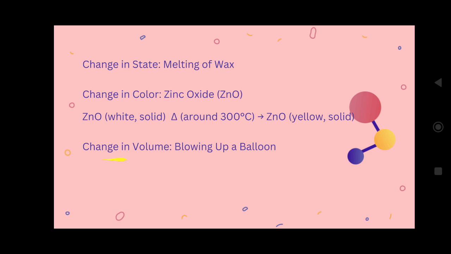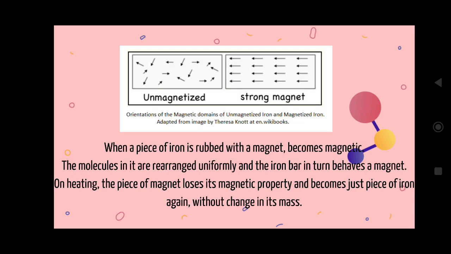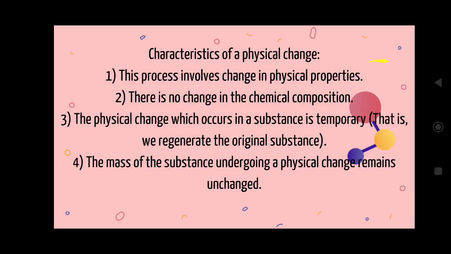Next, change in volume, or blowing a balloon. That is also a physical change. Blow the balloon, it will expand. That is also a physical change. Next, magnetization. Suppose we take a piece of iron and rub this iron piece with a permanent magnet. What will happen?